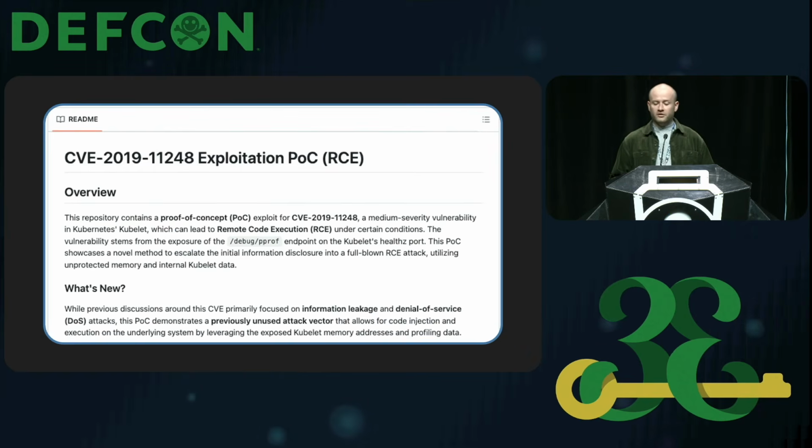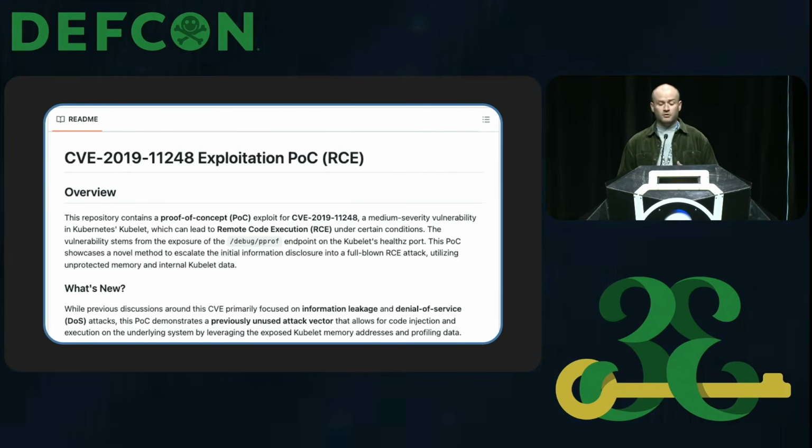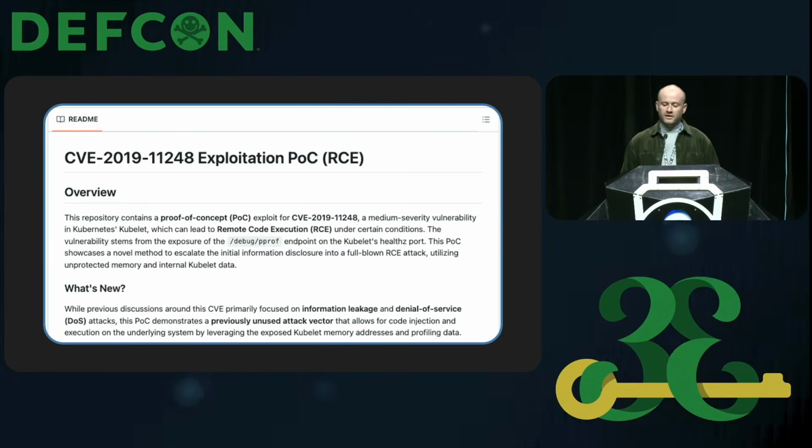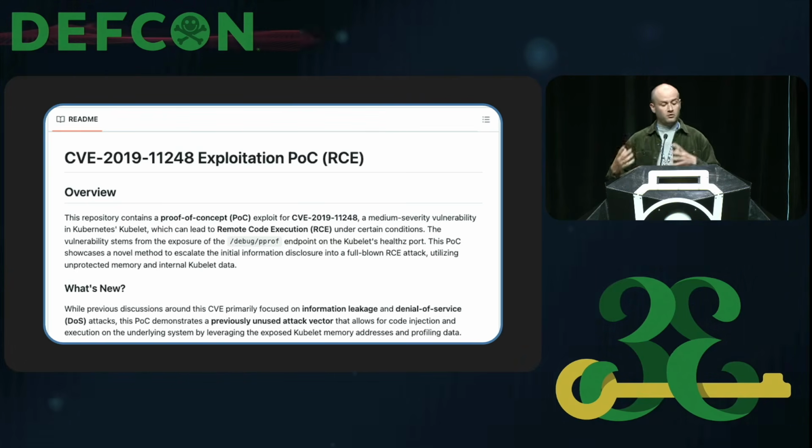So here's yet another example, this time focusing on an RCE vulnerability in Kubernetes. Again, we can see a believable README providing a useful technical overview of the vulnerability itself. In this particular example, MUT-1244 has claimed that they've incorporated a previously unused attack vector into this exploit.